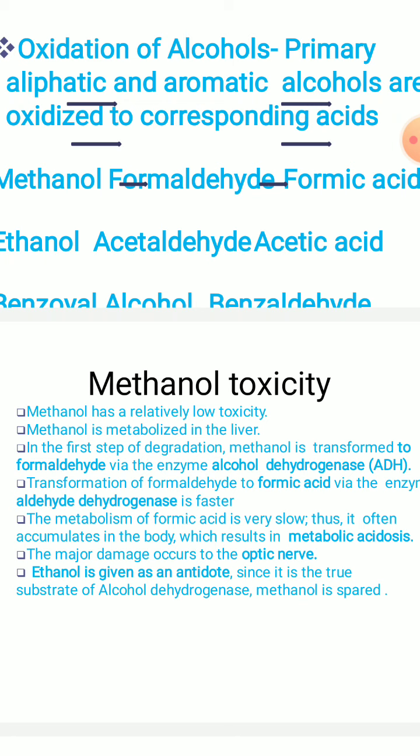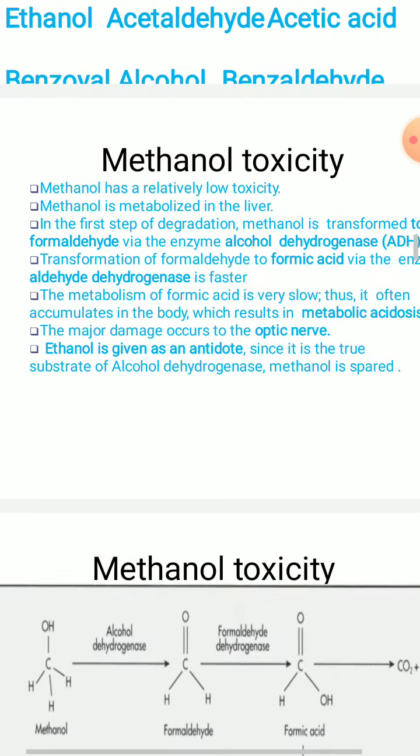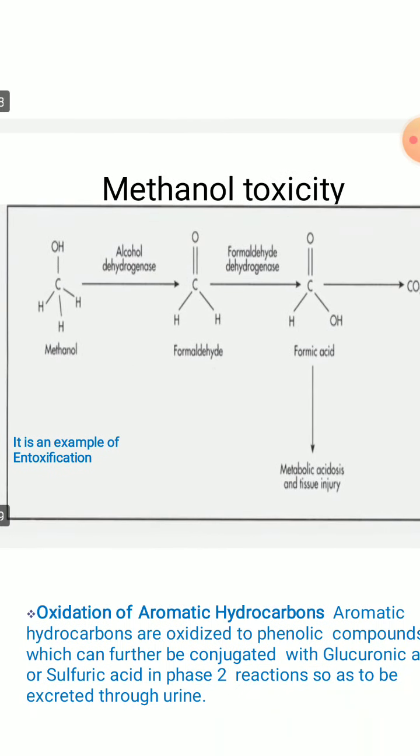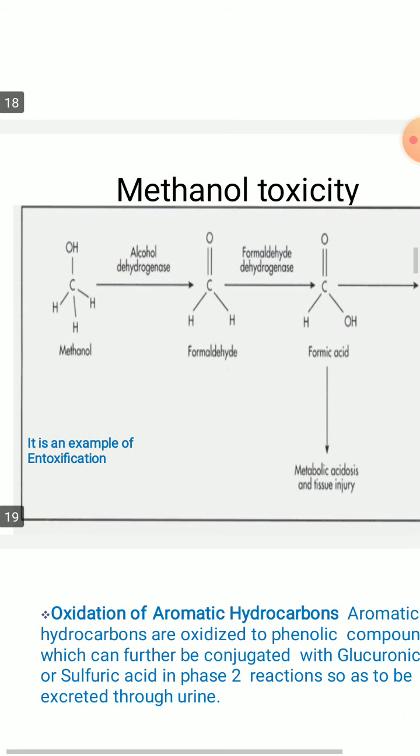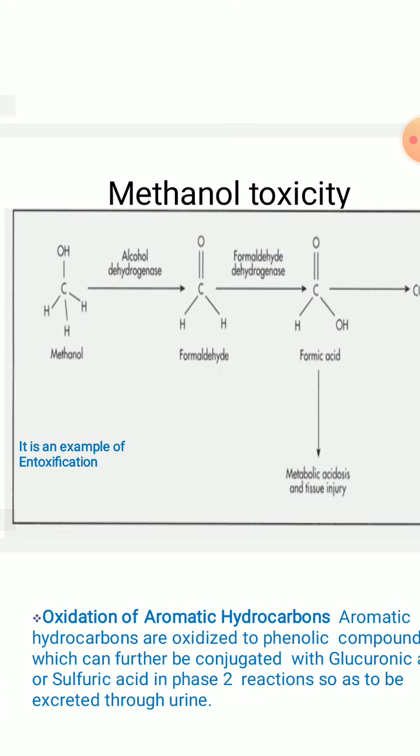Ethanol is given as an antidote, since it is the true substrate of alcohol dehydrogenase, so methanol is spared. You can make out in this slide that methanol toxicity is an example of what I told you a few slides back about intoxication. Intoxication happens because of methanol toxicity, that is, acidosis, right?